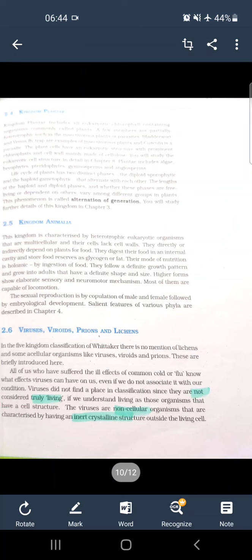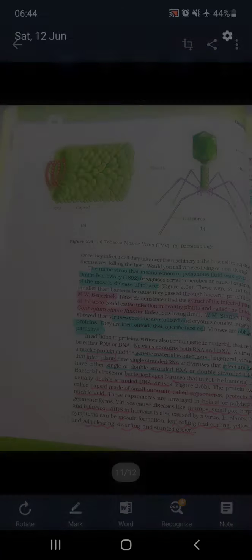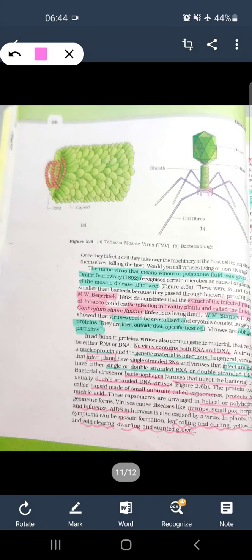Viruses are non-living or not truly living creatures. These are inert crystalline structures outside the host. They are obligate parasites. The name virus means venom or poison, given by Dmitri Ivanowsky, and he found these viruses in tobacco mosaic disease. Then M.W. Beijerinck extracted the infected plant sap and gave the name Contagium vivum fluidum.